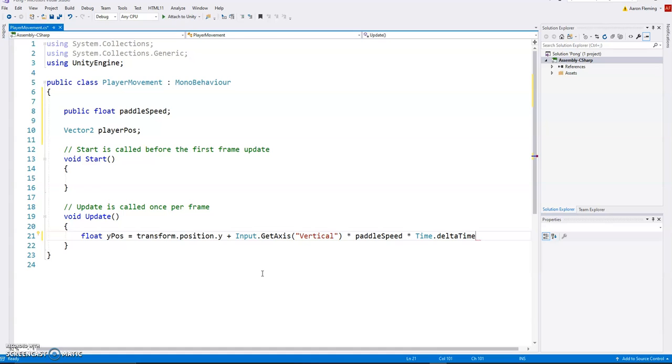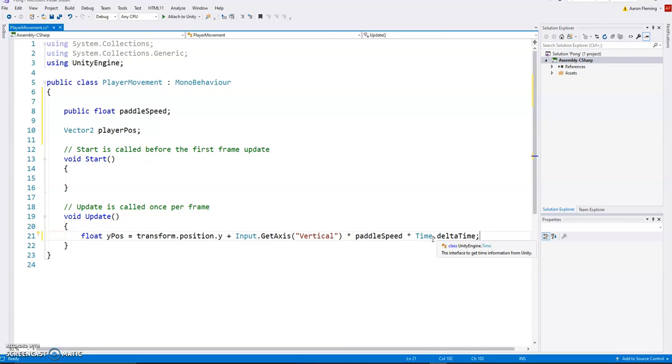Good. So basically, every frame we're going to create a new Y position variable based on its current position and the input. Then we can control the quantity of that input, how big it is, based on paddle speed, and use Time.deltaTime to make sure the game plays consistently across machines.